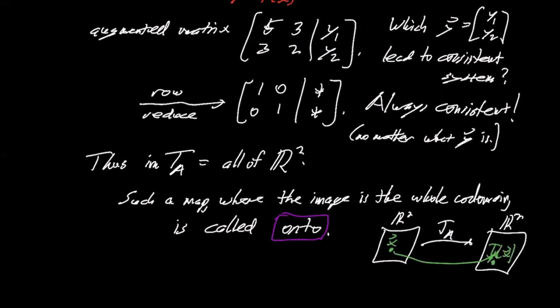Then this is saying that every single point in the codomain gets hit. That's why it's onto. It maps onto the entire space, R2. Okay.